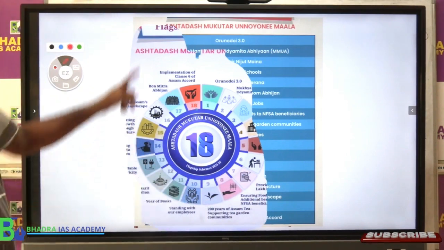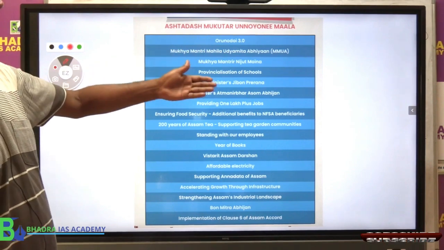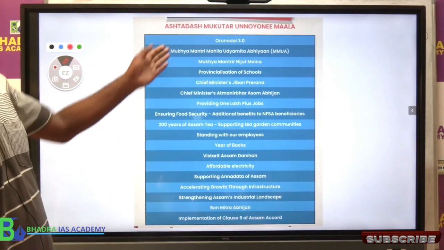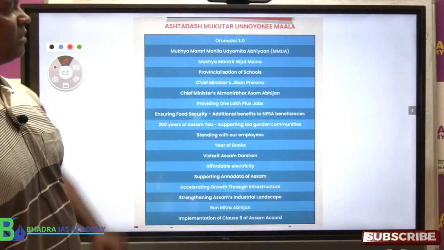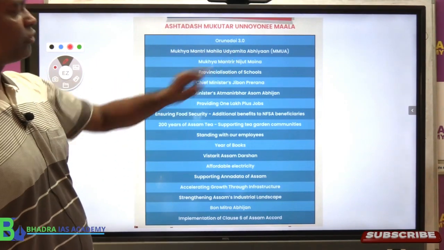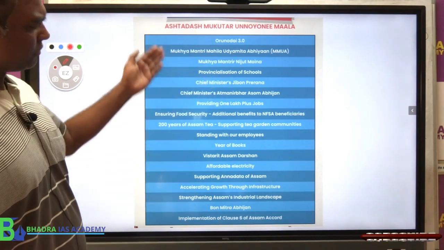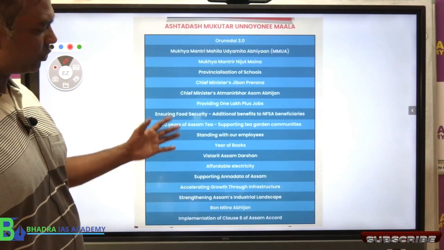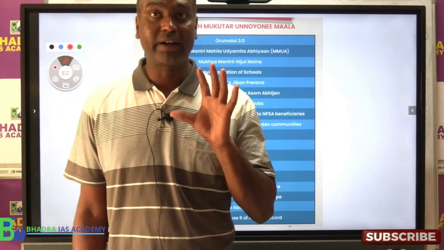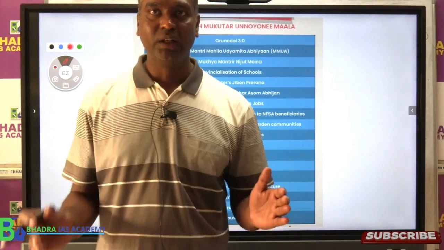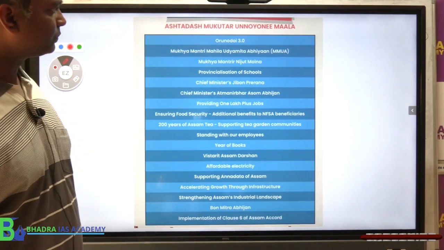Government, if you see the 18 flagships program, it deals with some of these things you are familiar because last year also it was there, like Arunodaya, Mukhyamantri Mahila Udyamita Abhiyan, Mukhyamantri Nijut Moina, right? Provincialization of school. No, there are so many such 18 focus schemes the government is announced, like what we can say for development of Assam. So this we will discuss one by one in the separate video.